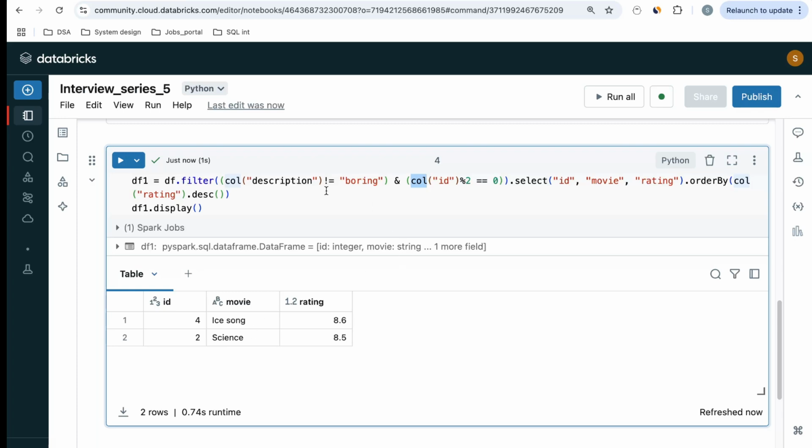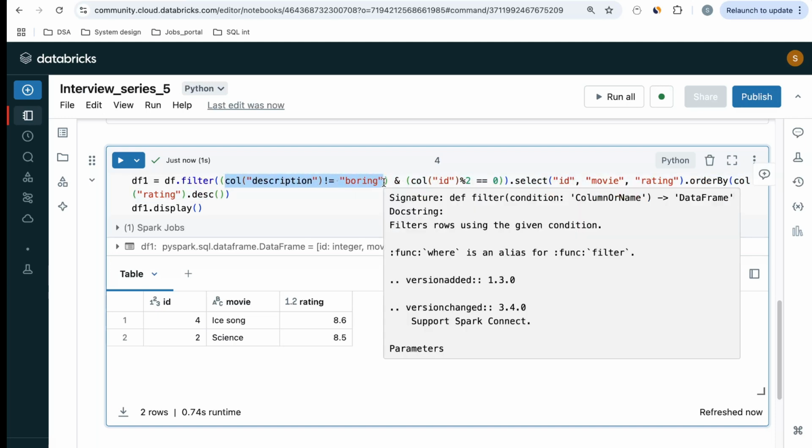But the thing that you need to keep in mind, that is a pro tip, is if there are multiple filter conditions on multiple columns, then you need to put parentheses around each condition. So this is my one condition, that is my column description should not be equal to boring. So this should be inside my parentheses.